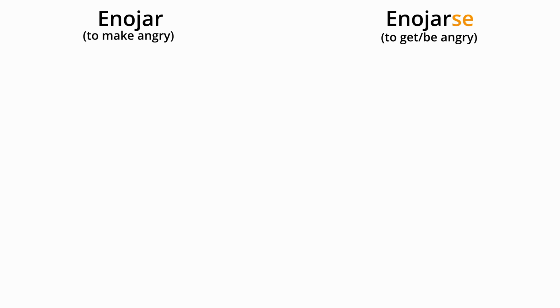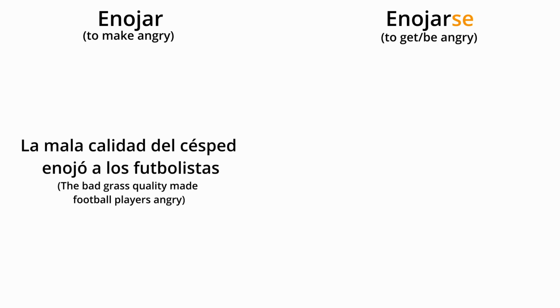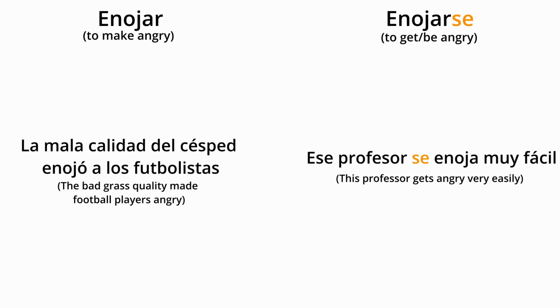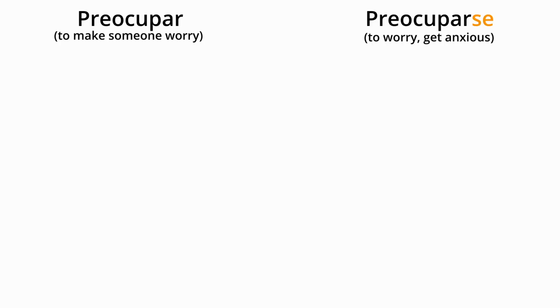Enojar significa to anger someone or to make someone angry, mientras enojarse significa to get angry. Los ejemplos que tenemos son: la mala calidad del césped enojó a los futbolistas, y ese profesor se enoja muy fácil. Aquí creo que todo tiene sentido. No parece nada especial. Next pair is... Oh, fuck. I know you're tired, but we're almost there, okay? Just 3 more.